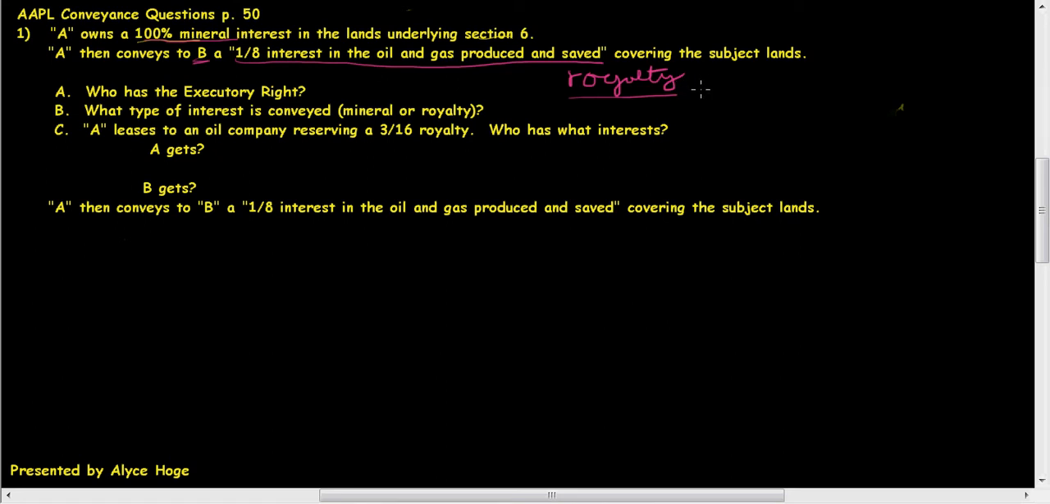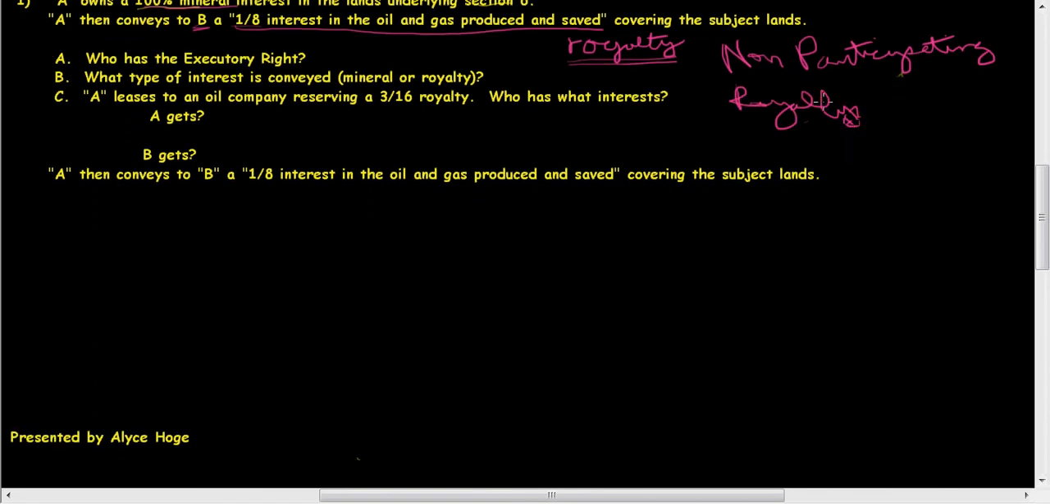They don't have the right to get delay rental payments. They don't have the right to get shut-in royalty payments. All they have is the right to a 1/8 royalty in that oil and gas lease. So for this reason, they are known as a non-participating royalty interest owner, which is often abbreviated as NPRI, non-participating royalty interest owner.